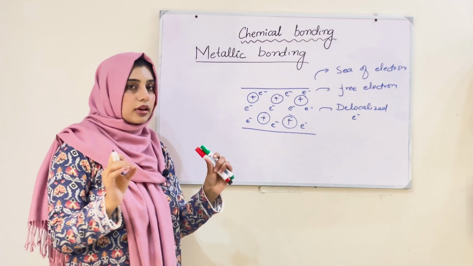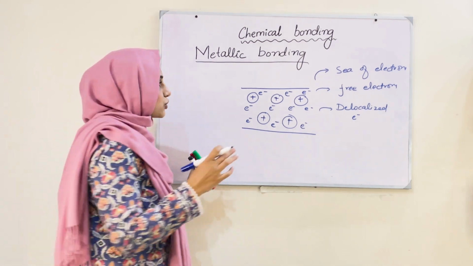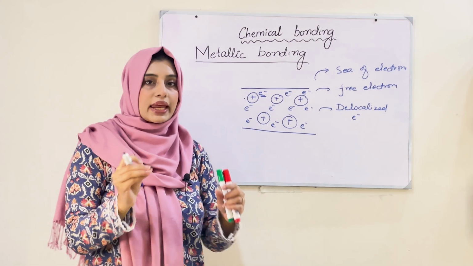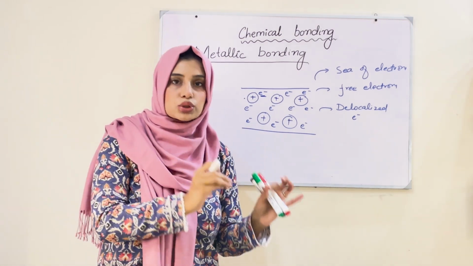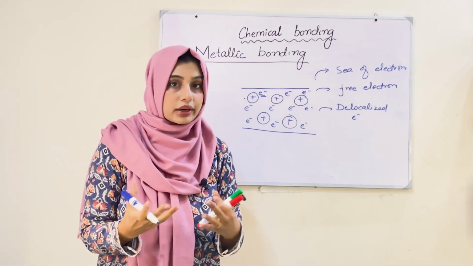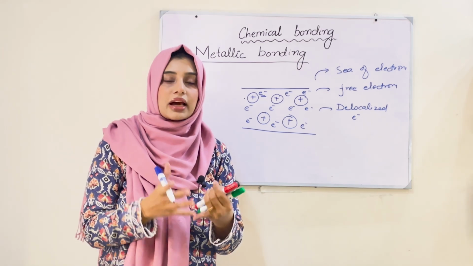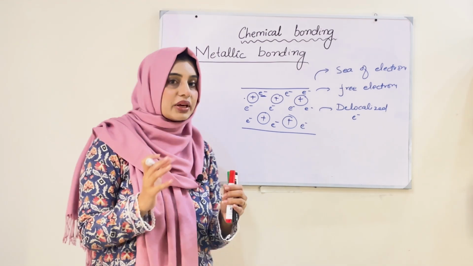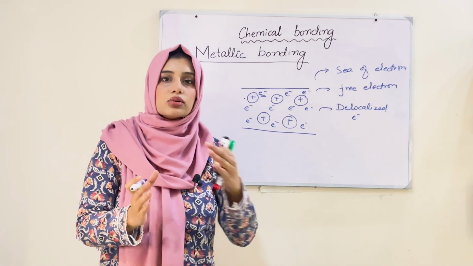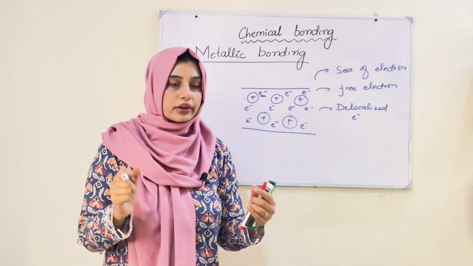Now, the main thing which you must know about the metallic bonding is the bond which is formed between these protons and these free electrons. When any free electron comes close to any proton, there is the formation of bond which is called metallic bond. And this bond is quite weak. Inside the metal, the metallic bond is quite weak because the electrons are continuously moving, and when one electron comes in contact with any proton, they form a bond, and that bond is called metallic bond.